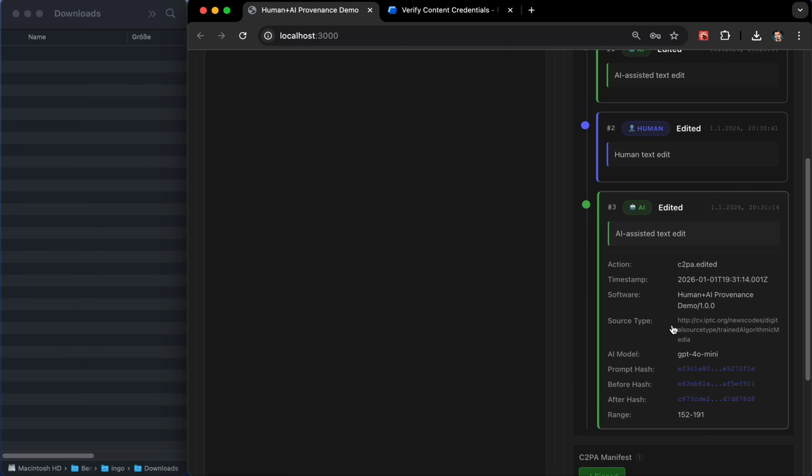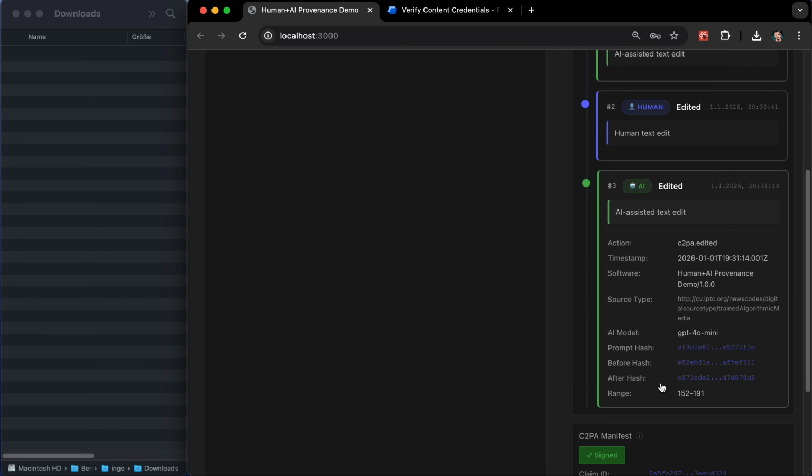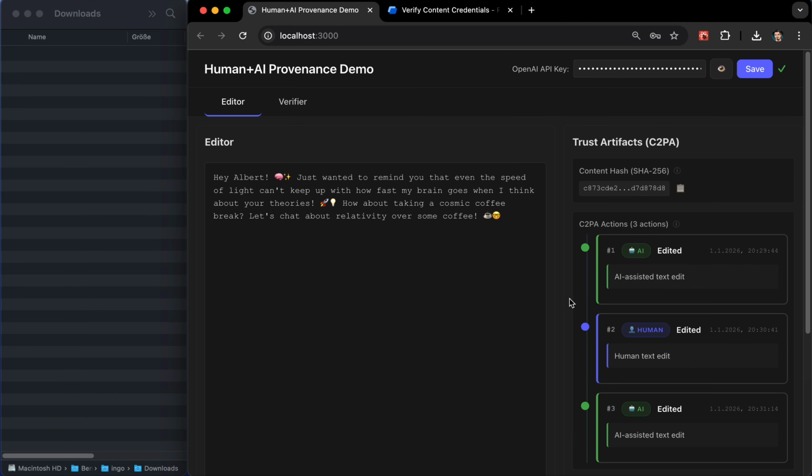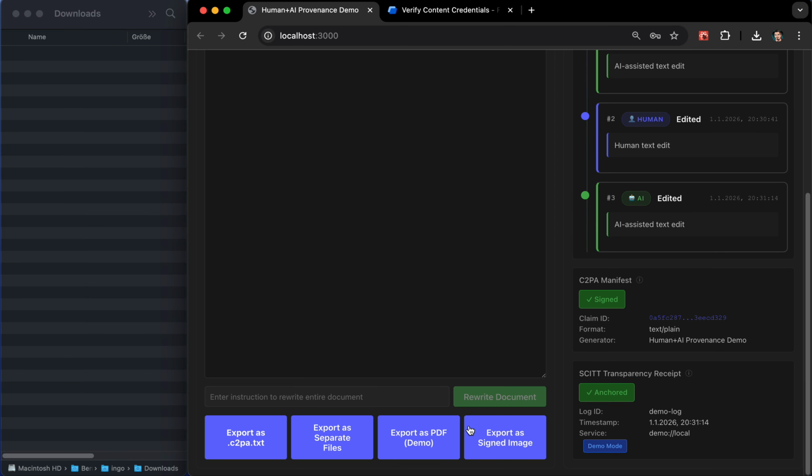So very well, we also see, okay, this only affected a certain range of the content. So that way you would also be able to identify exactly what was changed by AI and what was changed by a human. So the system itself, C2PA, the standard is mostly focusing on media content.